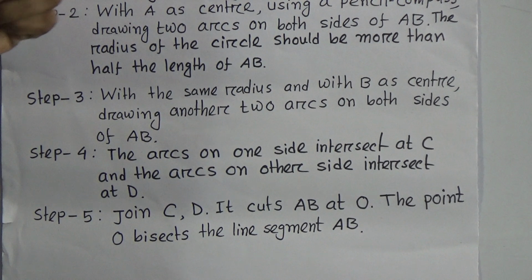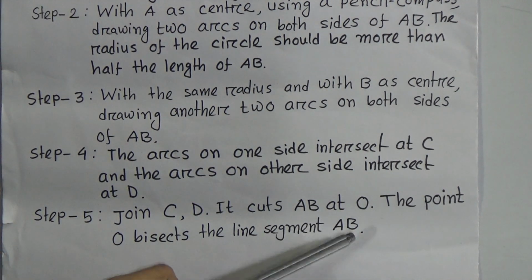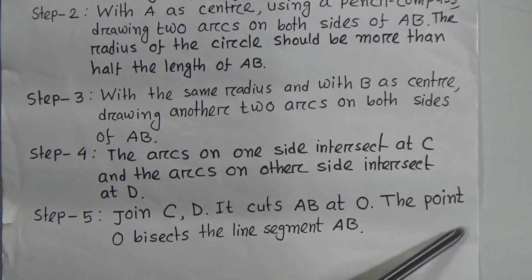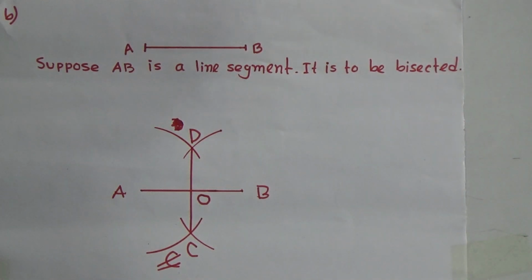Now step 5, join C and D. It cuts AB at O. Now the point O bisects the line segment AB. That means AO and BO are equal parts. Okay student, I hope you understood.